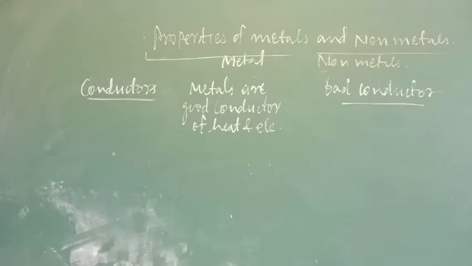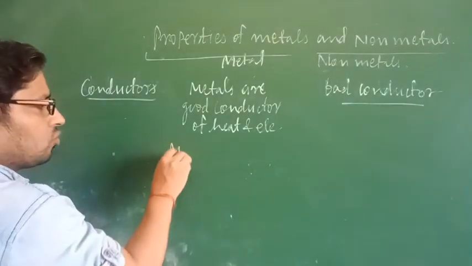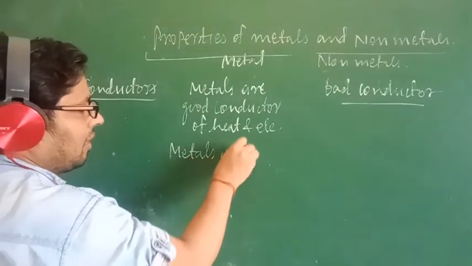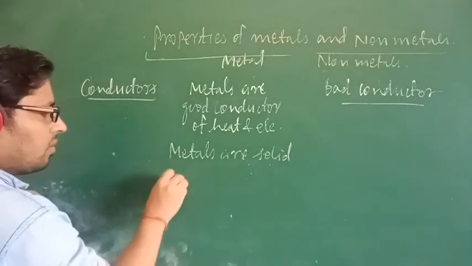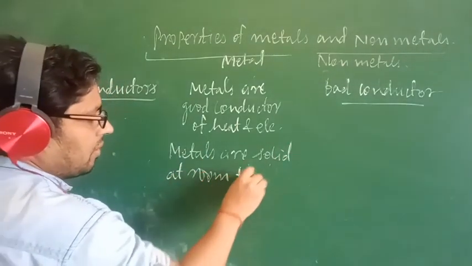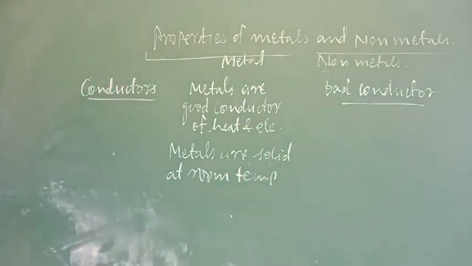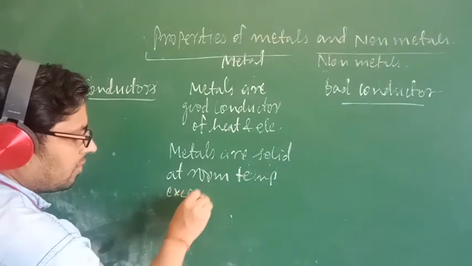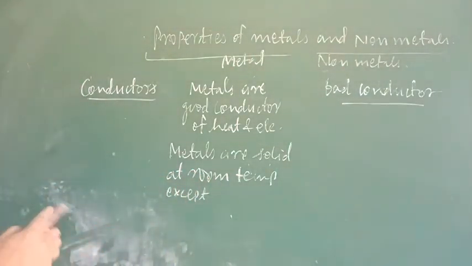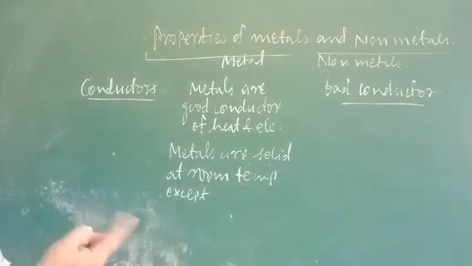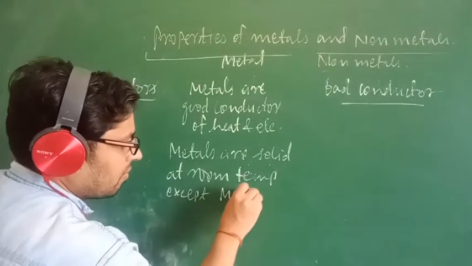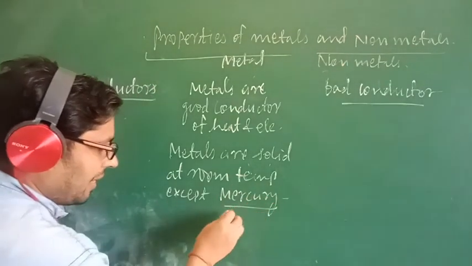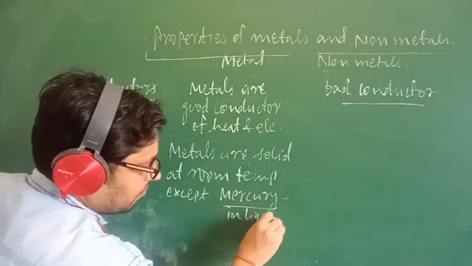Now after that, mostly metals are solid at room temperature. Very simple. Here also there is an exception. What is the exception here? Among metals, it is mercury, which is lying in a liquid state at room temperature.